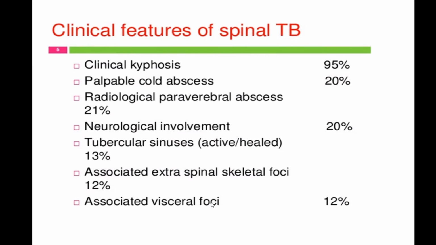Associated extraspinal skeletal focus in other joints like the hip joint and knee joint is also sometimes found in 10% of cases. Then renal tuberculosis, abdominal tuberculosis, particularly tubercular abdominal lymphadenopathy or generalized lymphadenopathy or tubercular lymphadenopathy, is not uncommon.